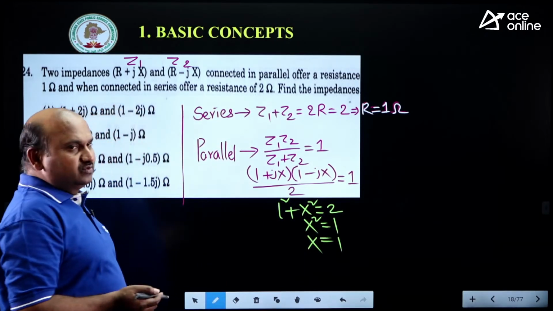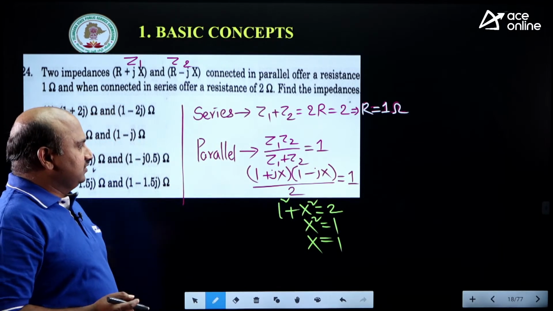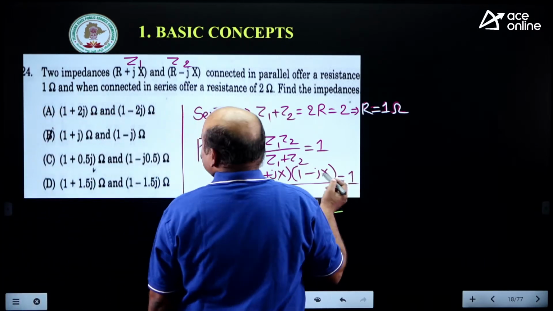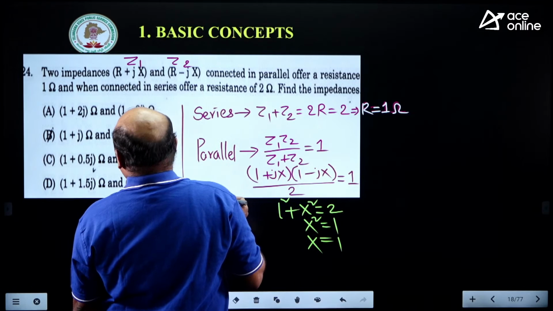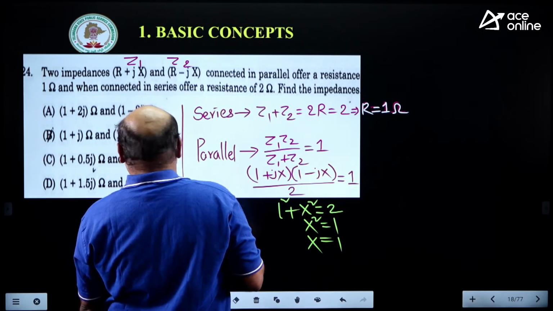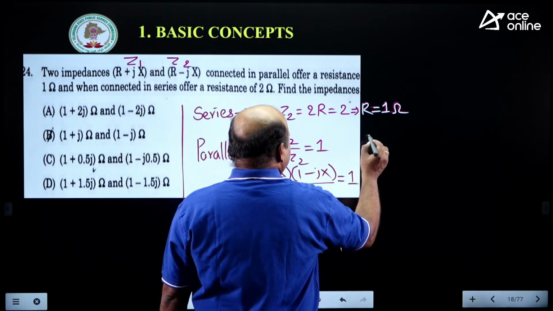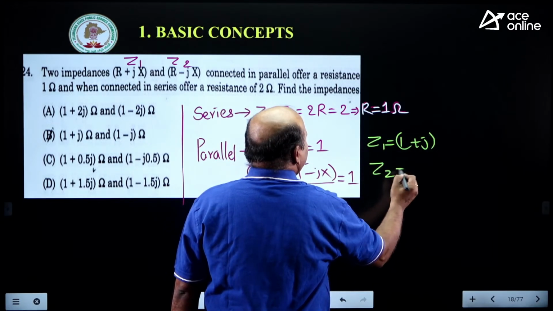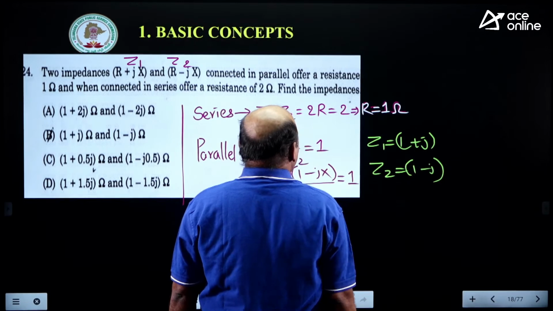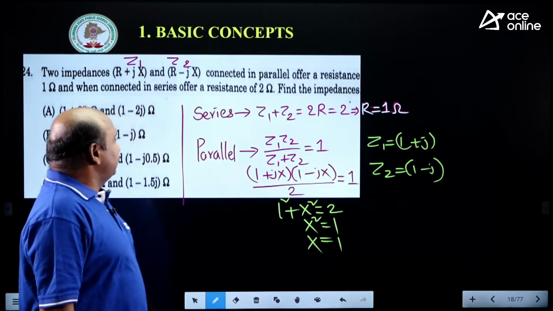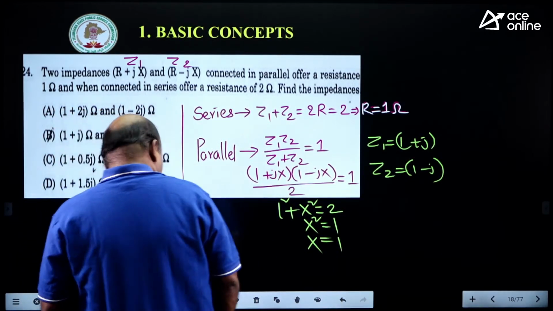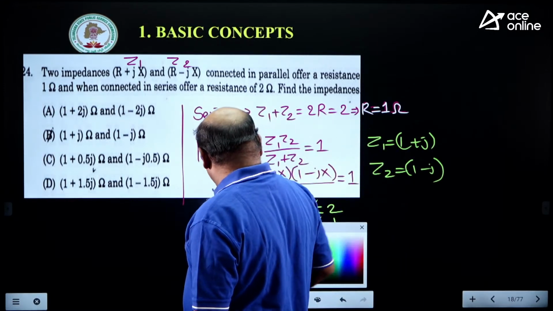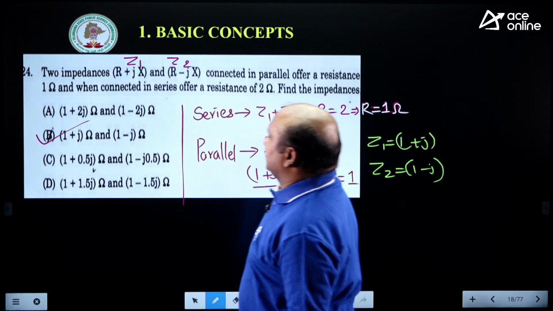Based on that value you can consider it. Now here we are getting 2R. From this, 1 minus J or 1 plus J, option B is the correct one. Z1 is equal to 1 plus J and Z2 is equal to 1 minus J. Is it right? Is it clear? Which is the correct option? Very good, very good. B is the correct one.